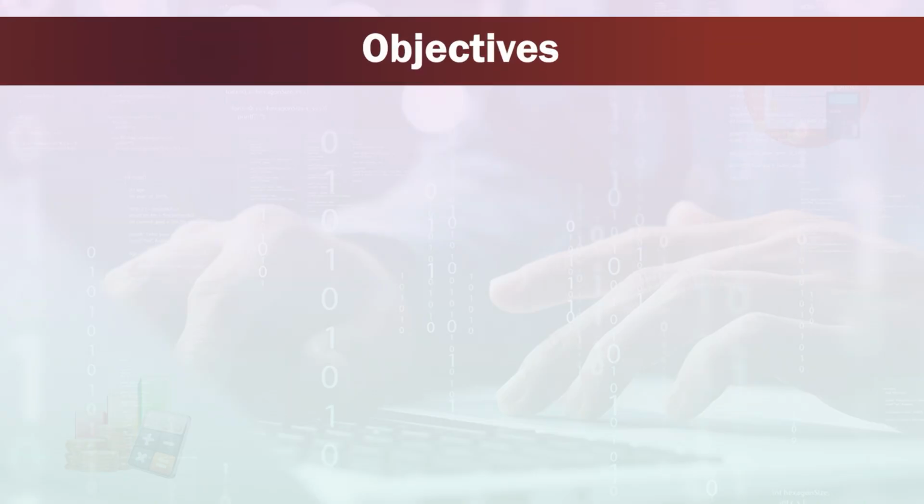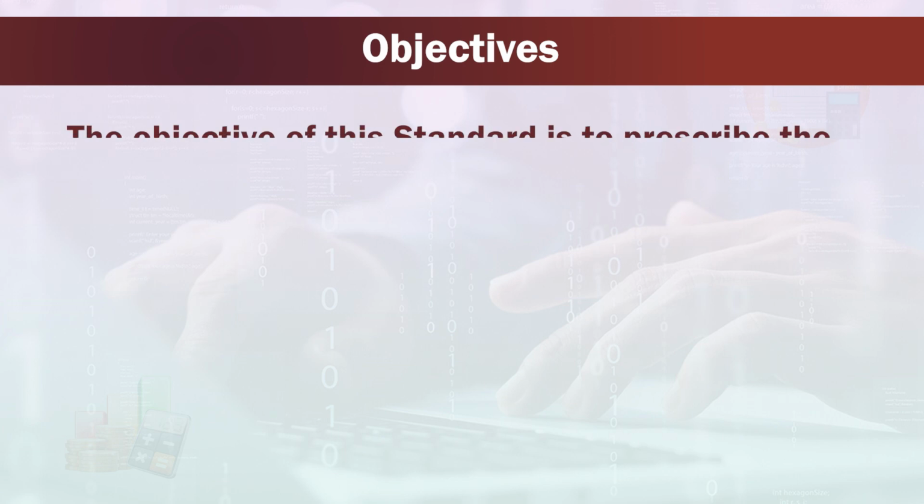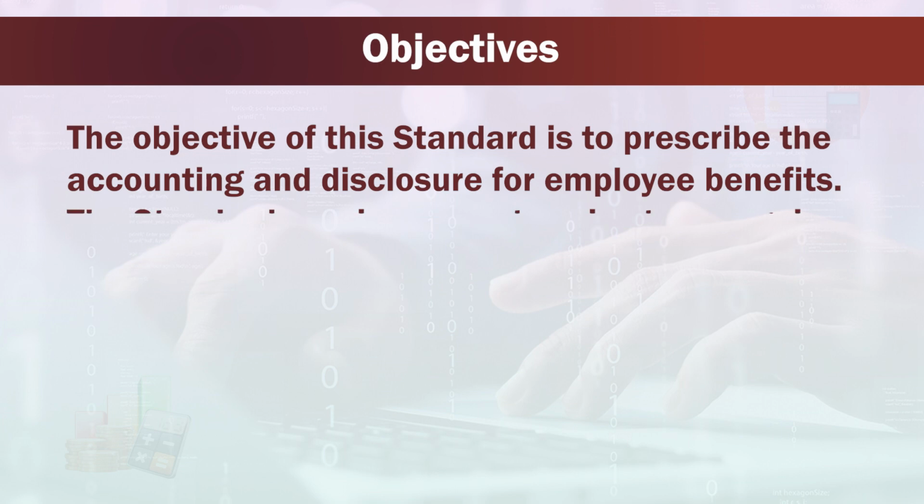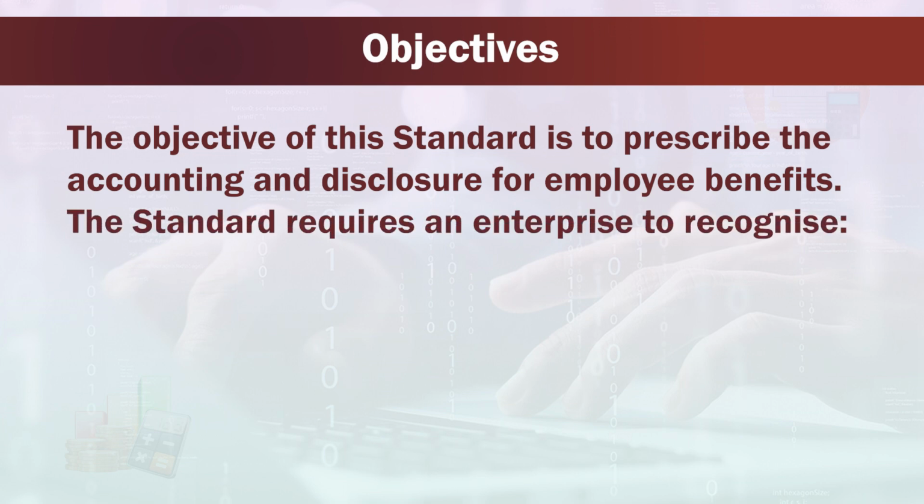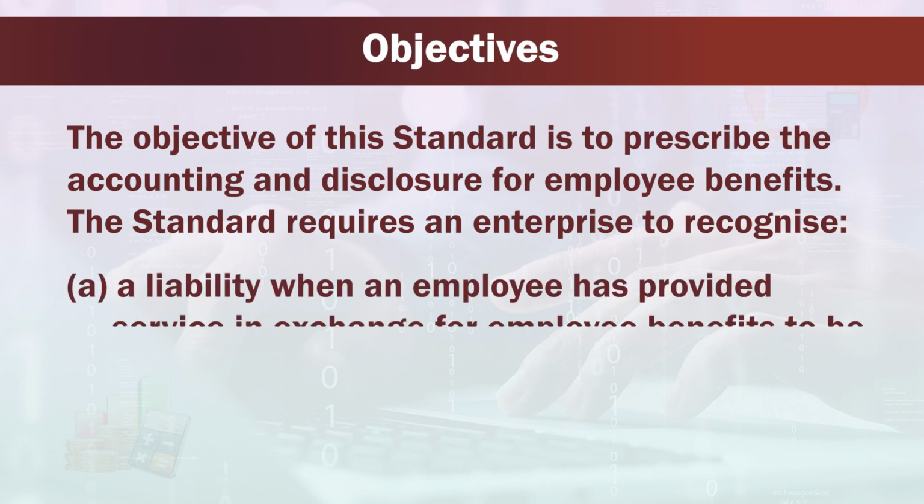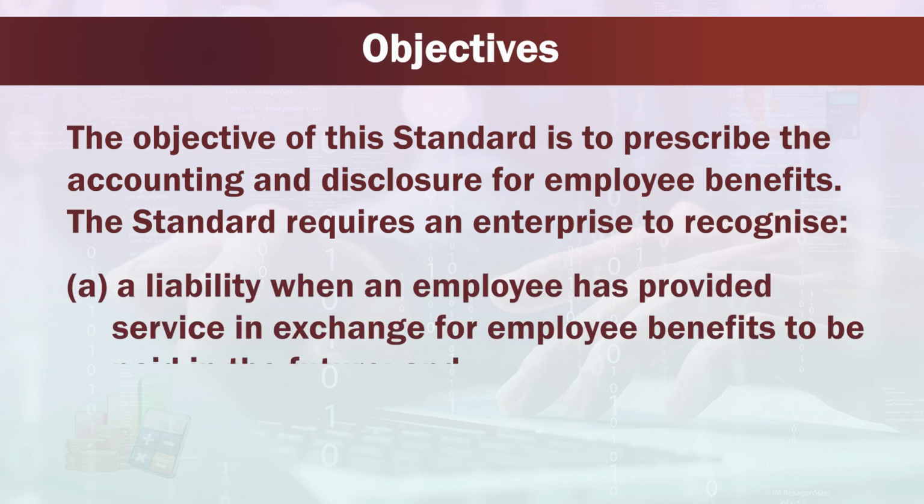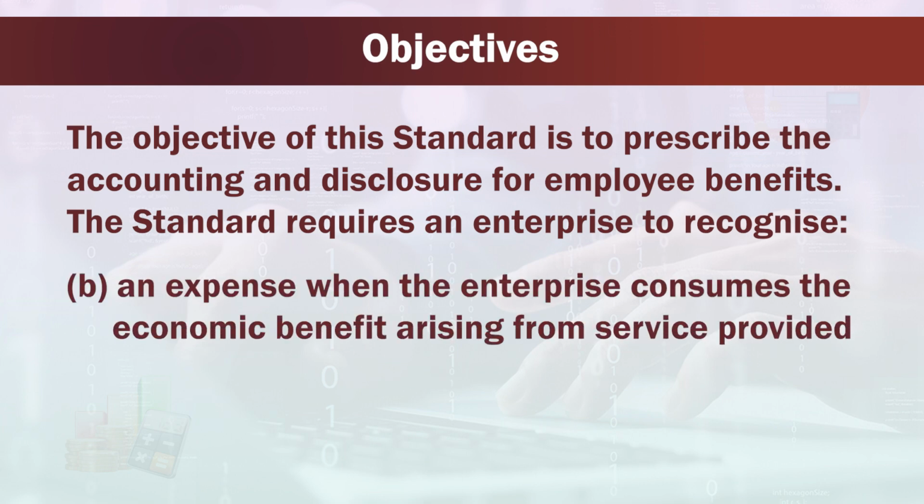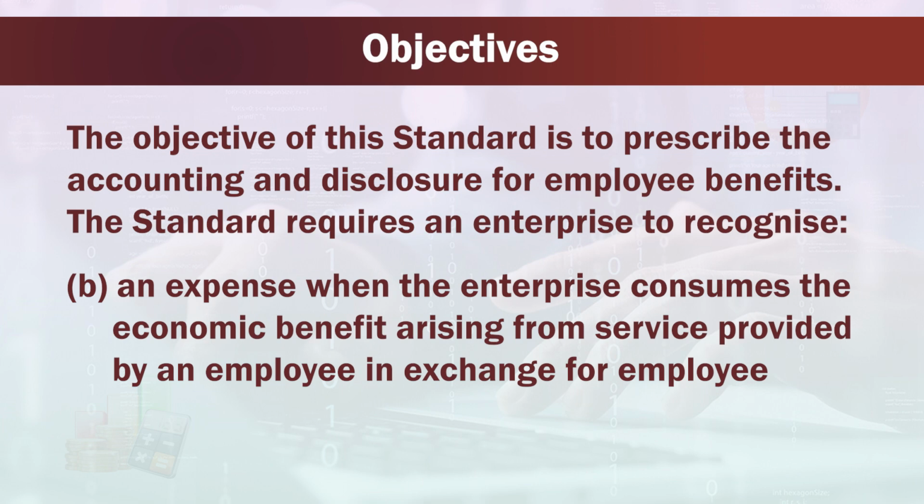Now, objectives. The objective of this standard is to prescribe the accounting and disclosure for employee benefits. The standard requires an enterprise to recognize a liability when an employee has provided service in exchange for employee benefits to be paid in the future, and b, an expense when the enterprise consumes the economic benefits arising from services provided by an employee in exchange for employee benefits.